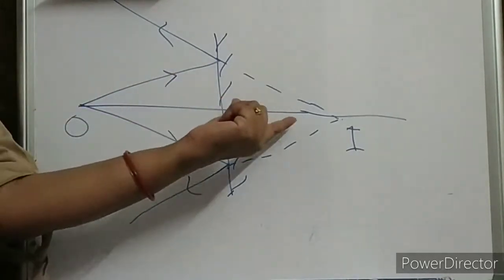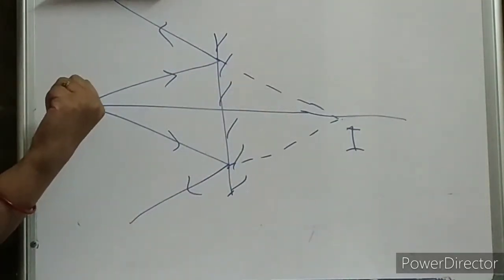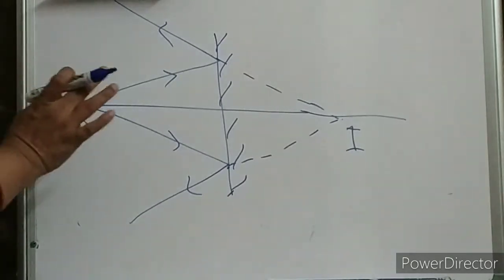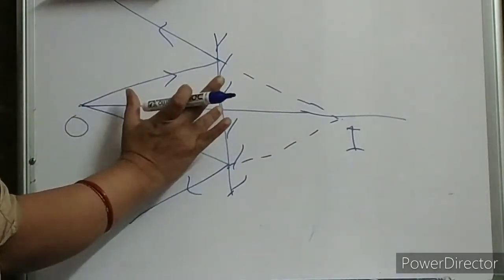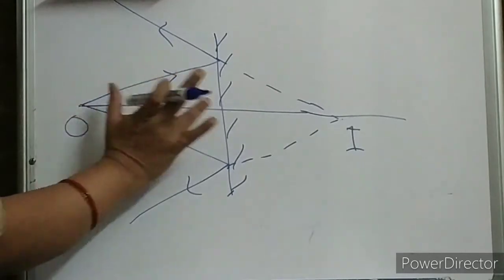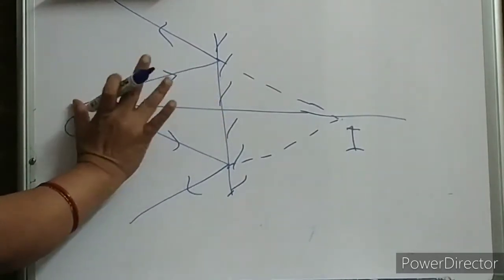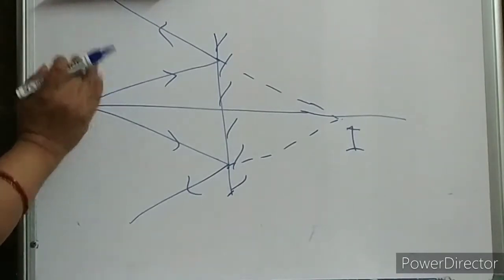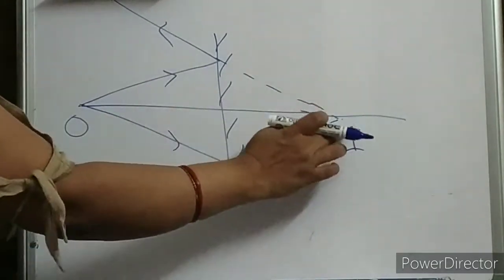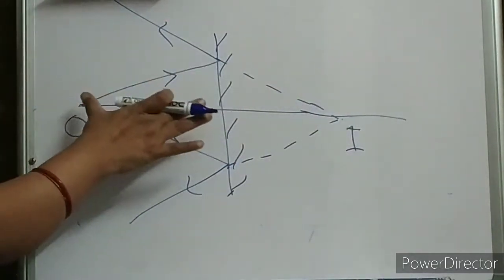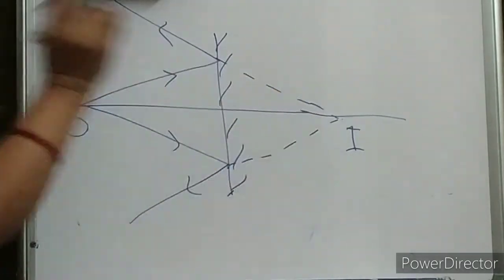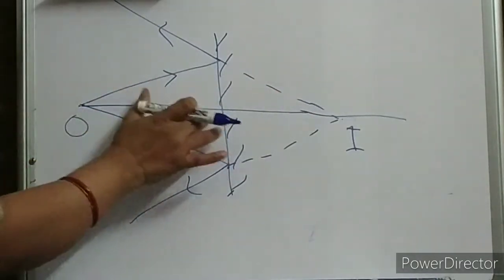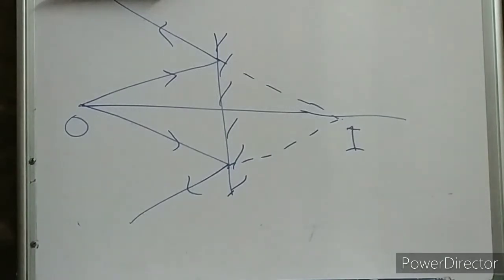Now let us see where we are getting our image. As you can see, the object distance from the mirror, how far you have placed your object, the same distance you are getting your image. That means the object distance is equal to the image distance. These two distances are actually equal.